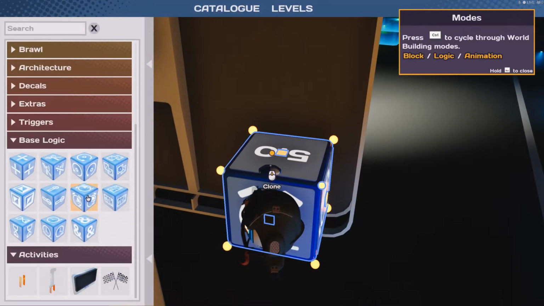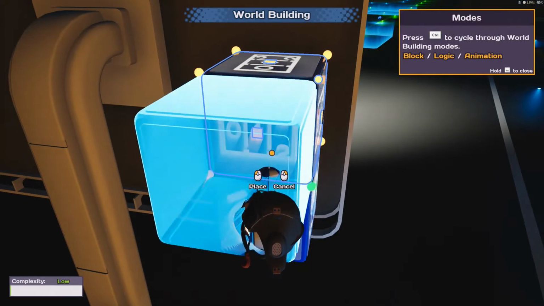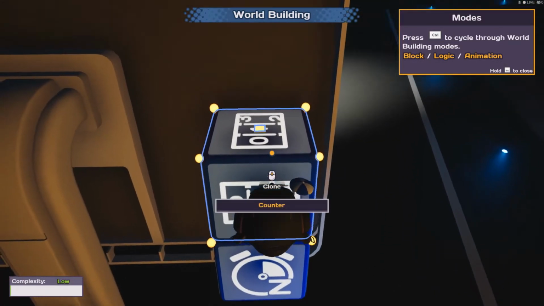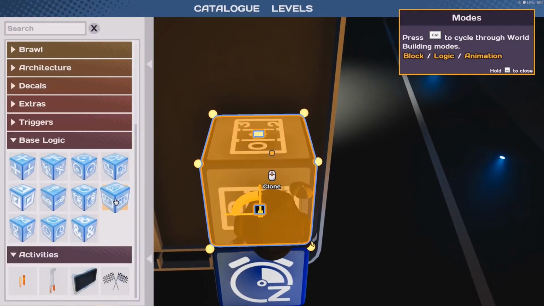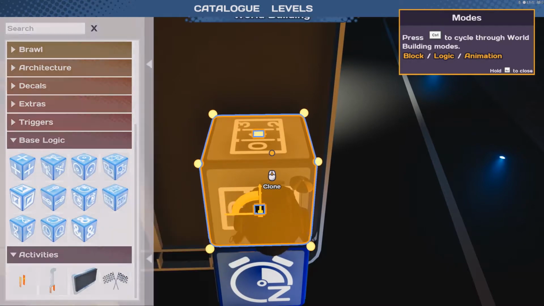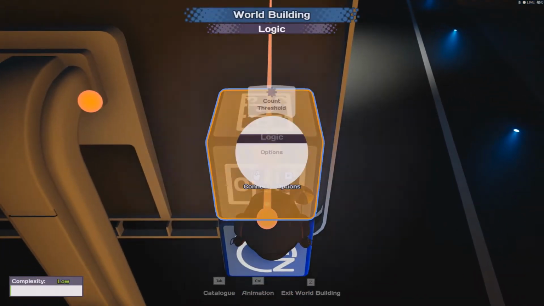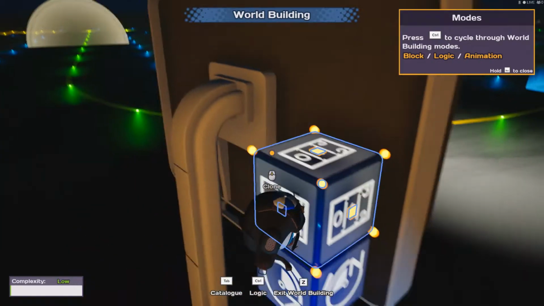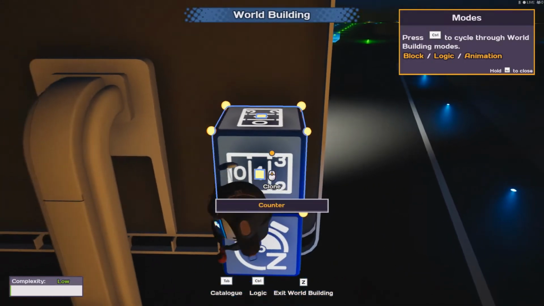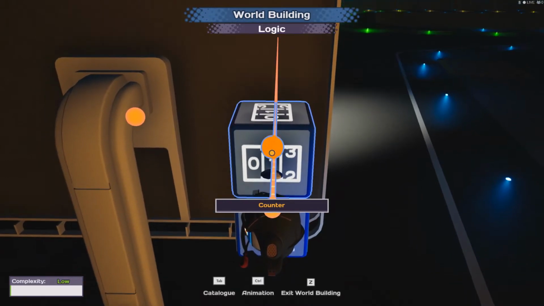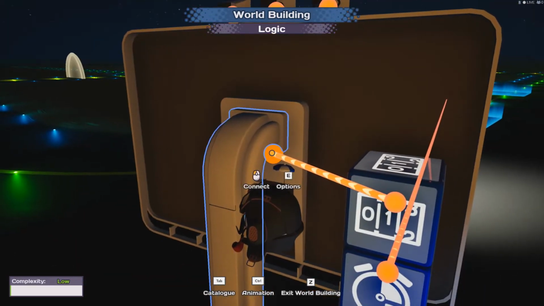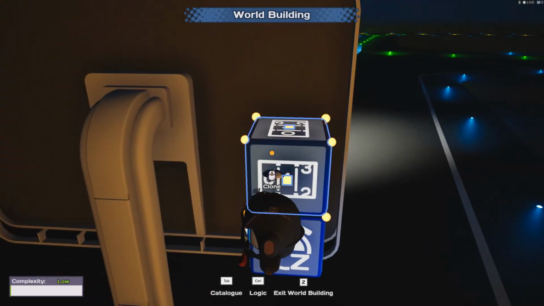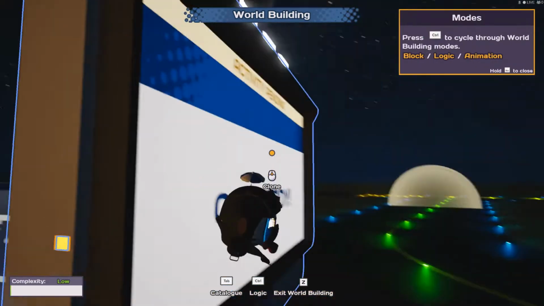And from that we want to go to a timer. So this will be the 3-second countdown timer. It's already set at 3. And this one, we want to link that to the board. Once this one's counted down, the timer will start on here.